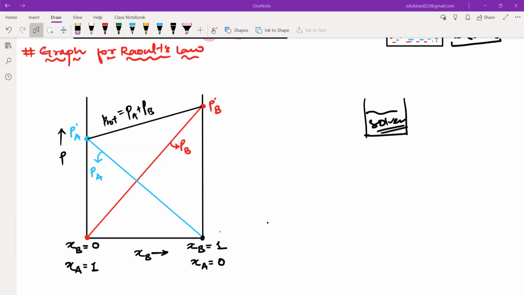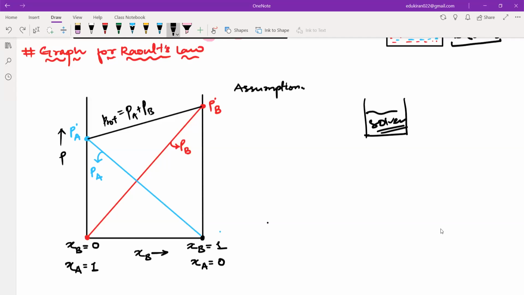Sir, is it necessary like P naught B will be above P naught A? नहीं, यहाँ पे बस एक assumption है. The assumption is P naught B, the partial pressure, is more.